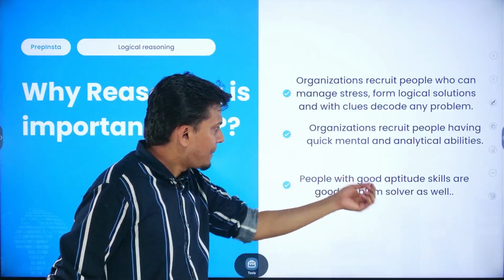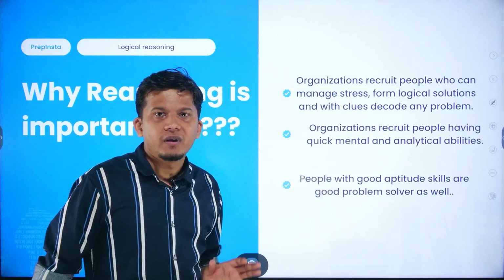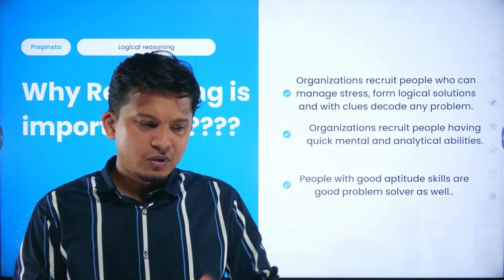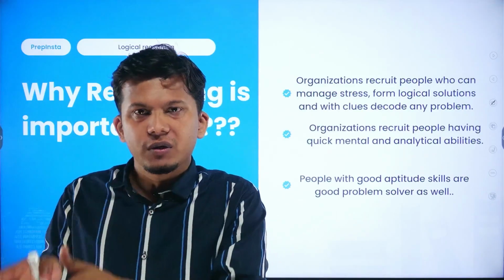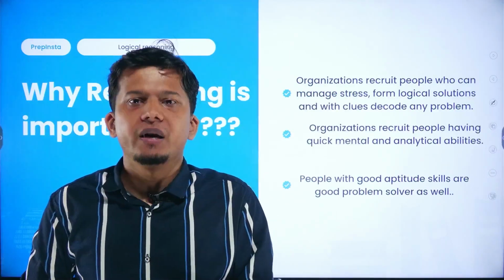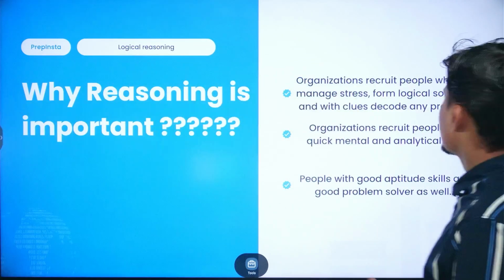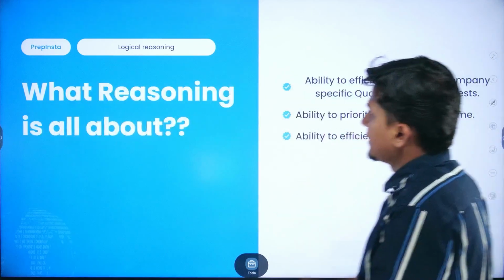People with good aptitude skills are good problem solvers as well. It is a basic understanding that a person with good mathematical and cognitive skills is a far better problem solver, right? For those reasons, reasoning comes in any of the aptitude tests.